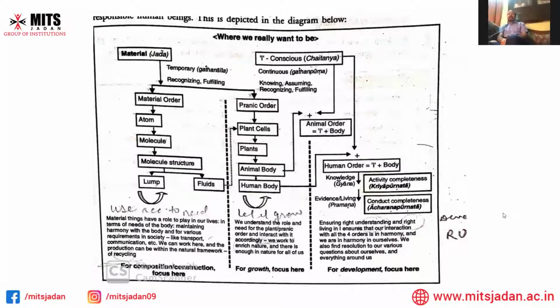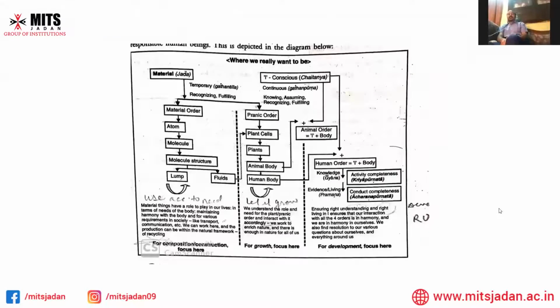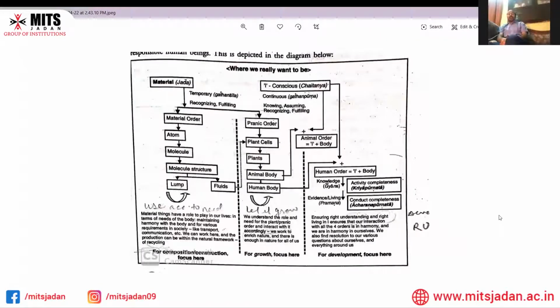In the three parts, part one is talking about physical facilities, which are there in nature in ample amount. But the current notion of human beings is that we can be prosperous when we have an ample amount of physical facilities. That is a wrong perception. They are there, and we can use them whenever we require. The second one is about the growth of the animals and of the plants.